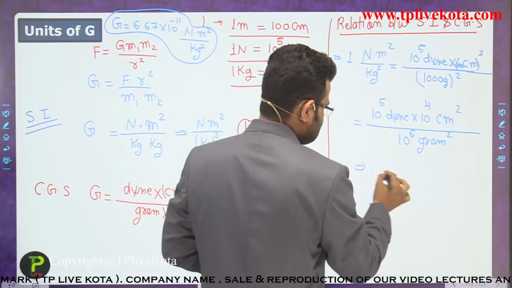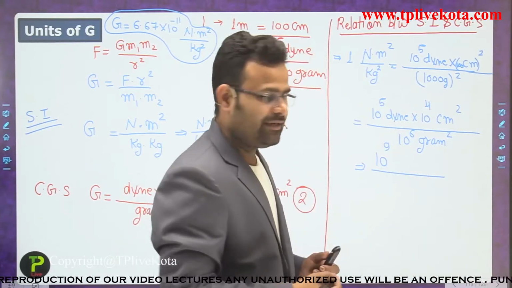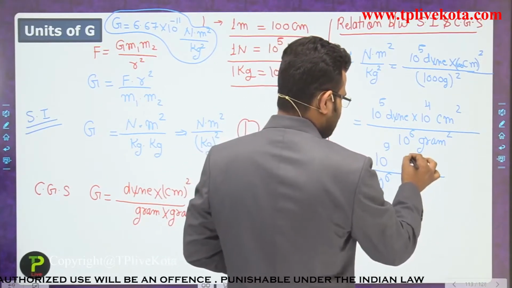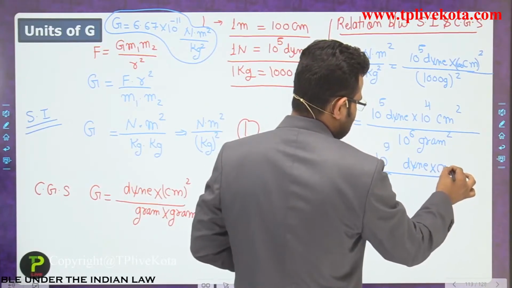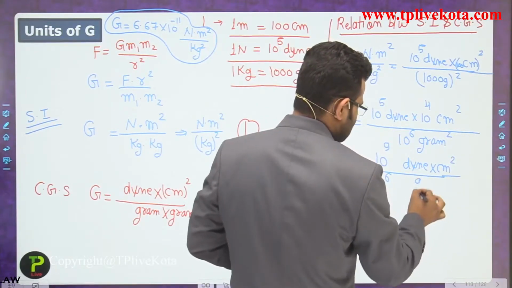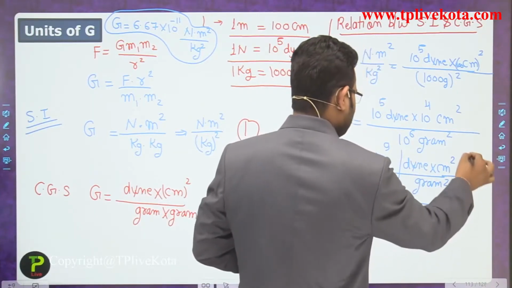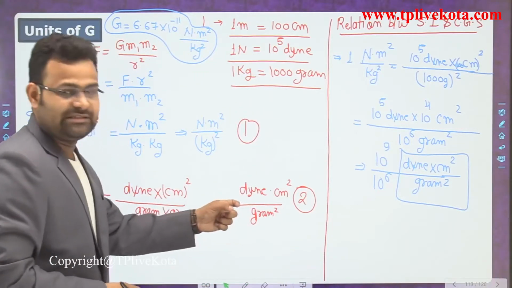The numerator has a total of 10 to the power 9, the denominator has a total of 10 to the power 6. So it becomes Dyne into centimeter square divided by gram whole square. That is the complete unit of the gravitational constant in CGS.